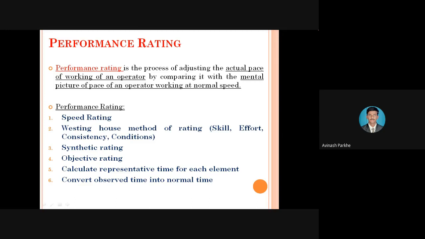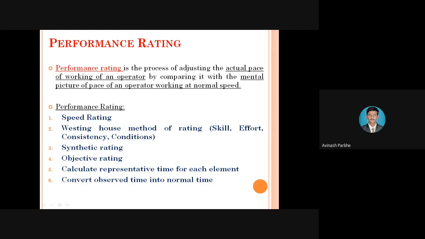Rating in the form of low, medium, high. If the operator is completing his task within time, we can say that the performance rating is high. If he is not completing his task in the given period of time, maybe he is taking an extra 1 hour, 30 minutes, or 15 minutes, then we can say that the performance level is very low or medium. Like that, we have to give the rating to that particular operator.